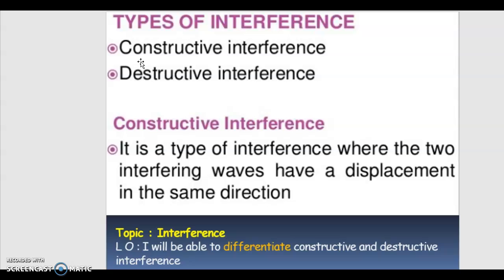Constructive means to build something, and destructive means to destroy something. That same meaning is implied here. Constructive interference is a type of interference where two interfering waves have a displacement in the same direction. So this is the first condition, that the displacement should be in the same direction for the two waves.